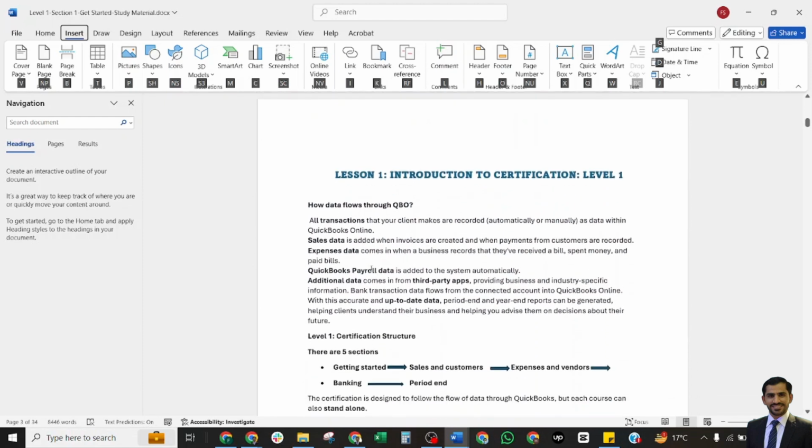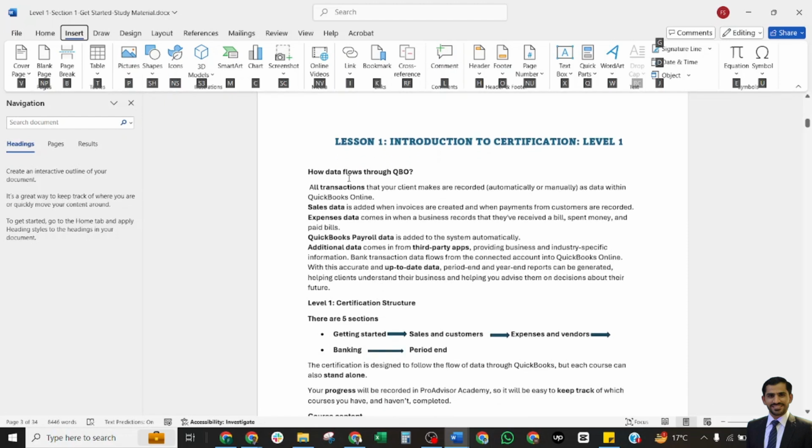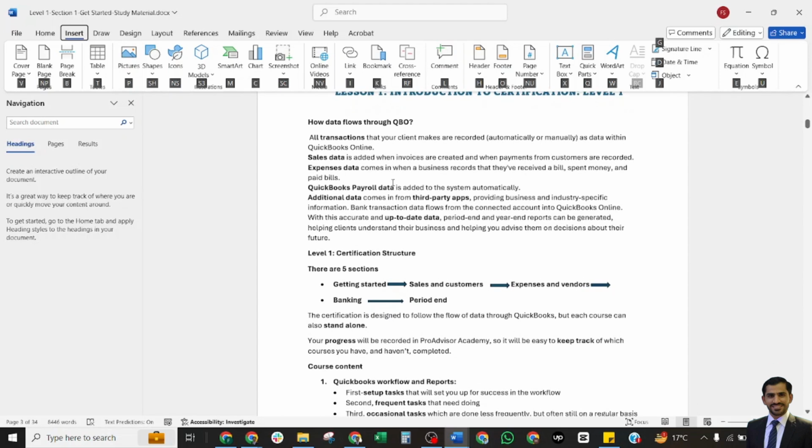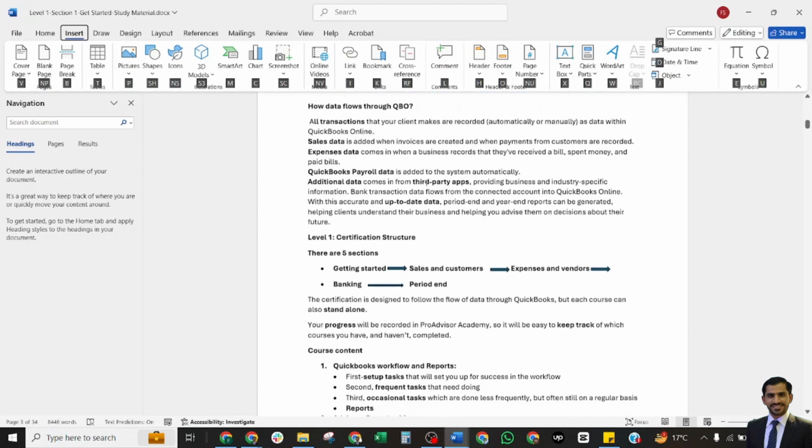The first lesson is the briefing about QuickBooks Level 1 certifications and how data flows through QuickBooks. It's a briefing about the transactions that your clients make or record as data within QuickBooks Online. The sales data is added via invoices created and the payments from the customers are recorded, and the expenses come in as the business receives bills, makes payments, and spends money.